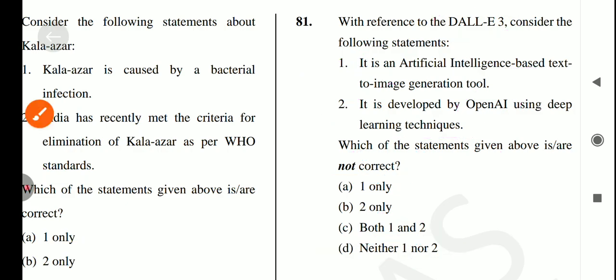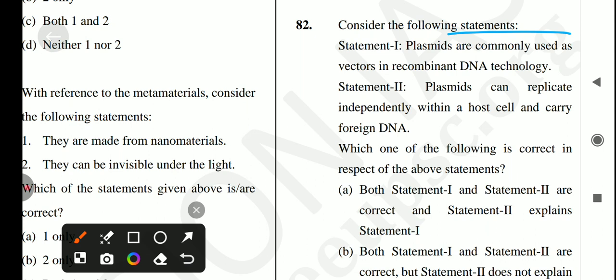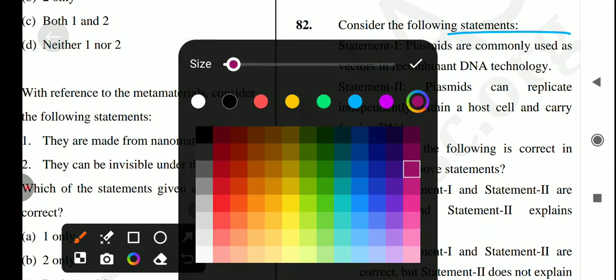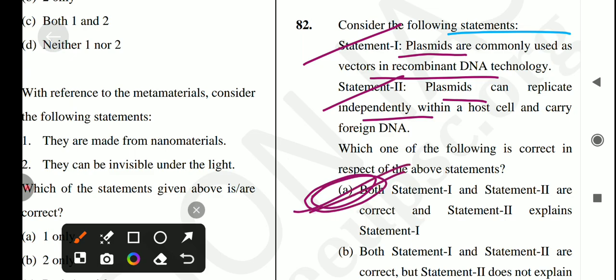Okay, so let's come to the next question. Consider the following statements. First is, plasmids are commonly used as vectors in recombinant DNA technology. Is it true? Yes, it's a correct statement. Next is, plasmids can replicate independently within a host cell and carry foreign DNA. It's also correct. So the answer for this question is option number A. Statements 1 and 2 both are correct, and statement 2 is the correct explanation of statement 1.